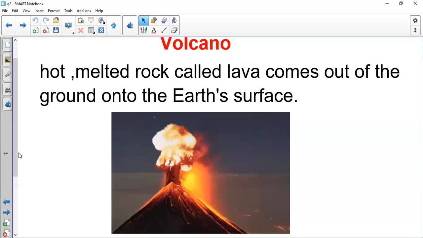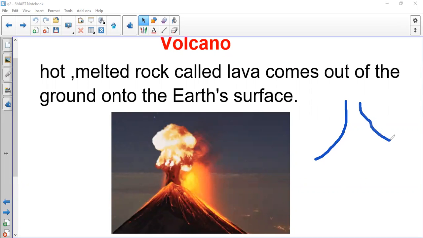So we said, what is a volcano? A volcano is a mountain, but we have something that's called lava, fire, rocks. These rocks are not normal rocks that you are using here. No, they are very, very hot rocks. They are melted because of heat. They are coming from down, and they are going up until they are coming out of the volcano.